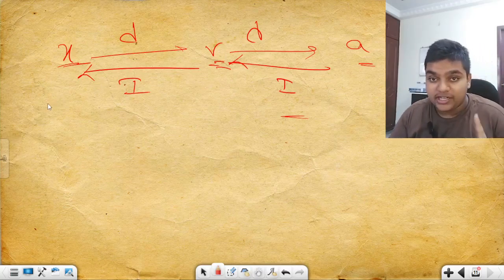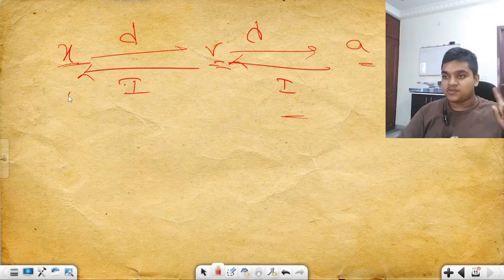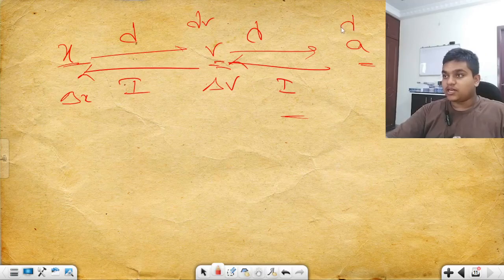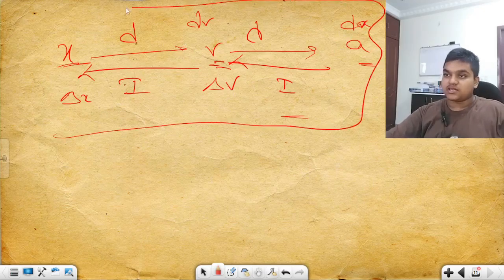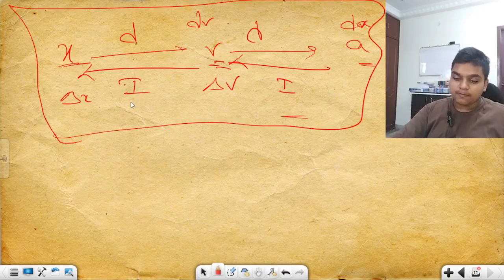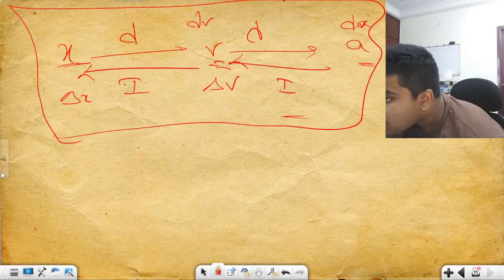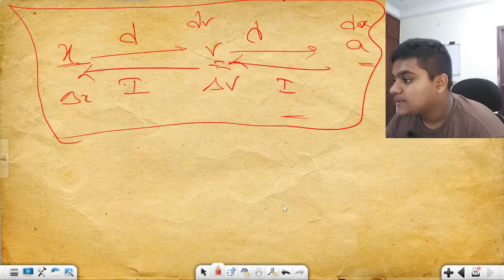But you will not get the position, you will never get the position. You will be getting the change in position if you integrate. You will be getting change in velocity if you integrate. Similarly, you will be getting a small change in velocity, a small change in acceleration, when you differentiate. This is the thing which is applied in kinematics. This is how we have to apply it in kinematics.